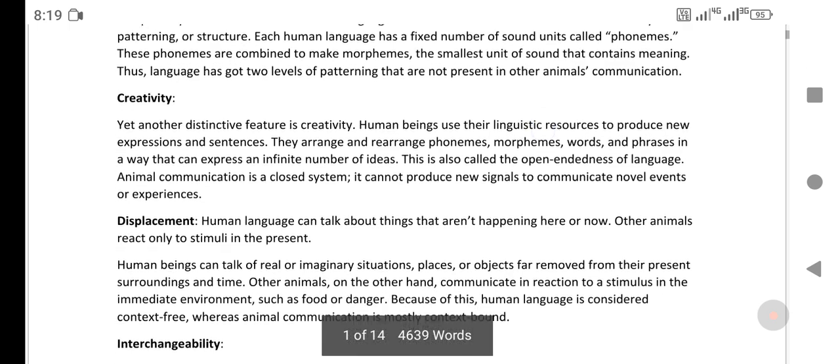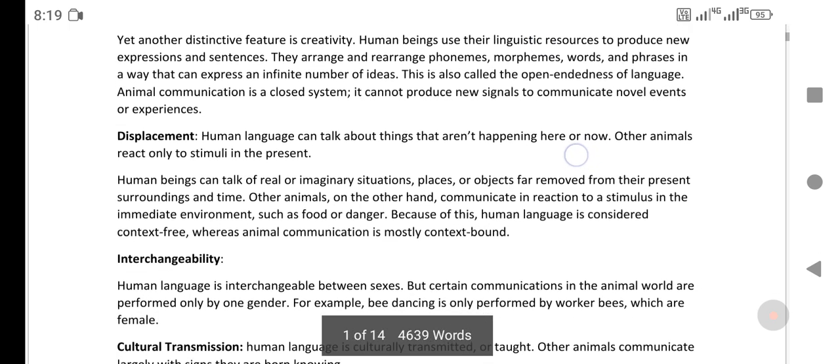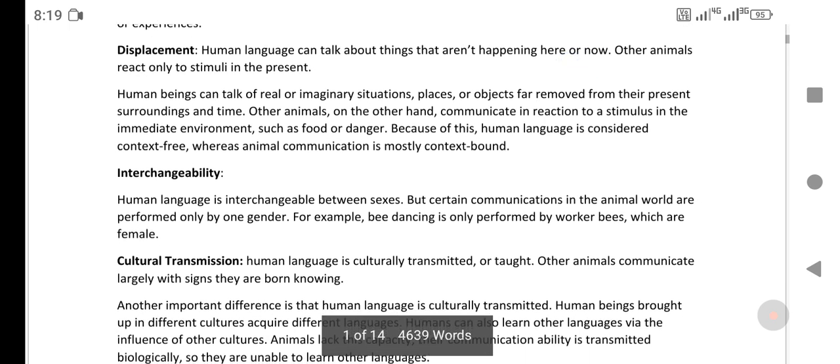The third difference is displacement. Human language can talk about things that aren't happening here or now. Other animals react only to stimuli in the present. The next one is interchangeability. Human language is interchangeable between sexes, like genders, but certain communications in the animal world are performed only by one gender. For example, bee dancing is only performed by worker bees, which are female.